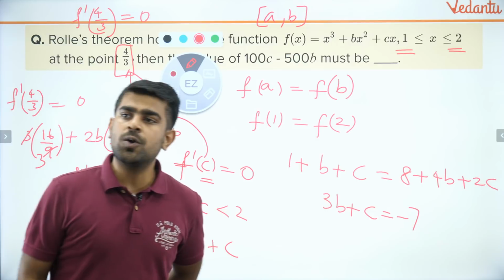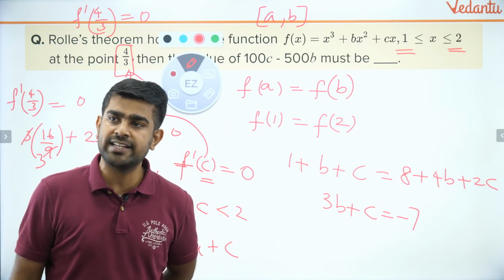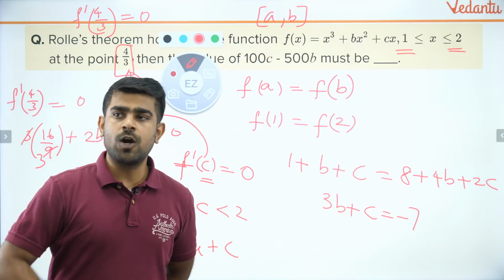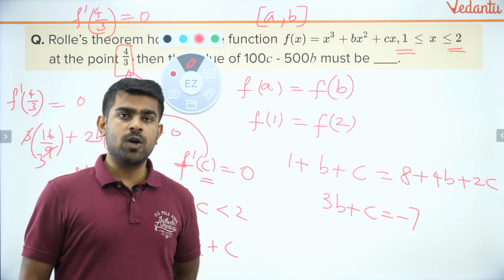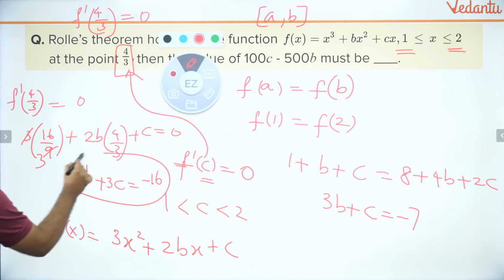Exactly, guys. Geeta Gupta is absolutely right. Very good. The answer is 3300. Raunak is also correct. Yes, Virat Kohli, we'll do it slowly. Please listen carefully. I substituted 4 by 3 and my derivative has to be 0 because that is the condition of Rolle's theorem. And when I do that, I get this particular relationship.